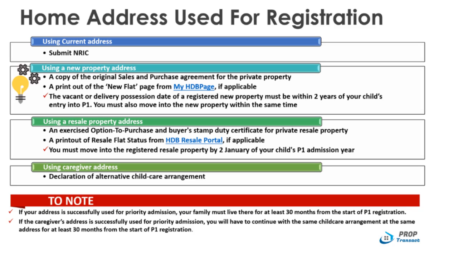For example, for entry on the 2nd of January 2021, the vacant possession date cannot be later than the 1st of January 2023. Parents can also purchase a resale property and submit that address by providing the exercised option to purchase and buyer's stamp duty certificate for private resale property. Lastly, caregiver address can be used by declaring alternative child care arrangement.